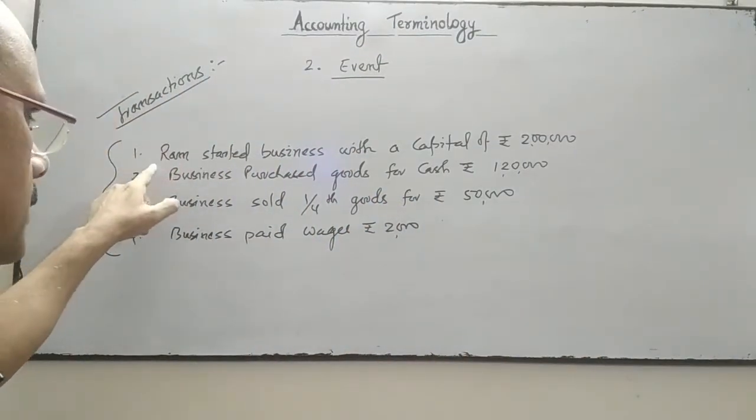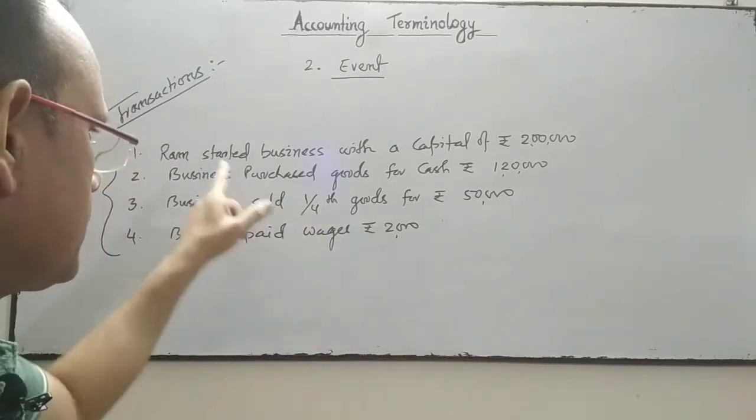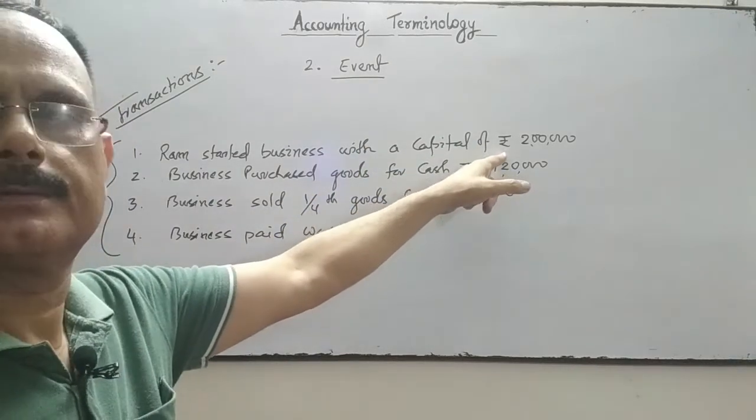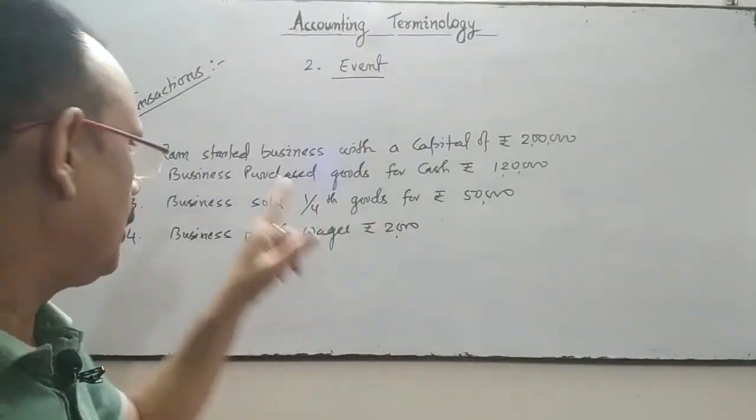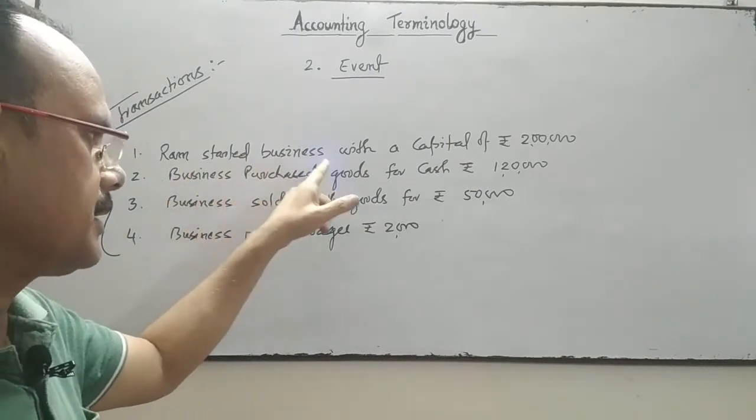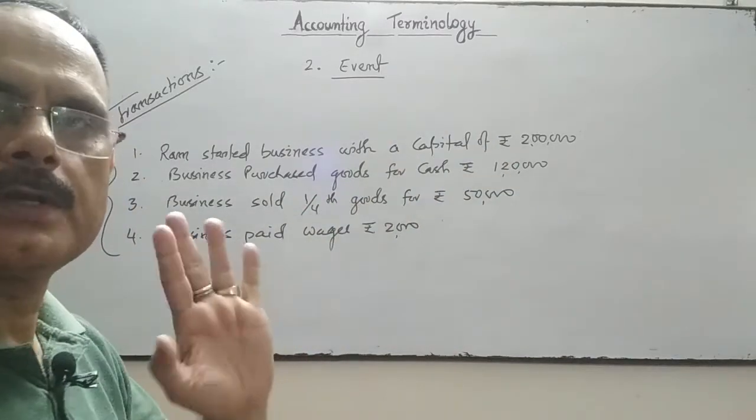Transaction number 1: suppose Ram is the owner of the business. Ram started business with a cash of rupees 2 lakhs. He is the owner, started business with a capital of rupees 2 lakhs. This is the first transaction.